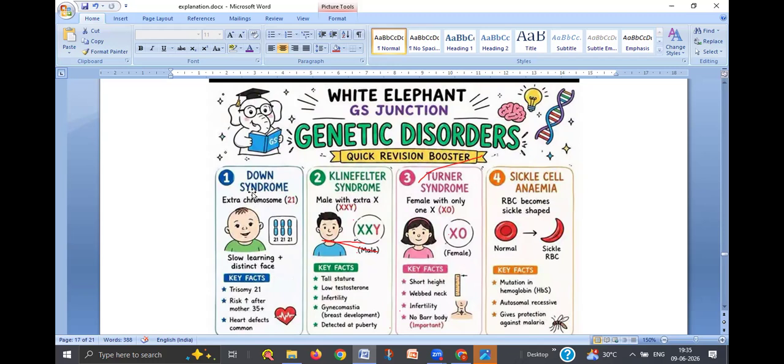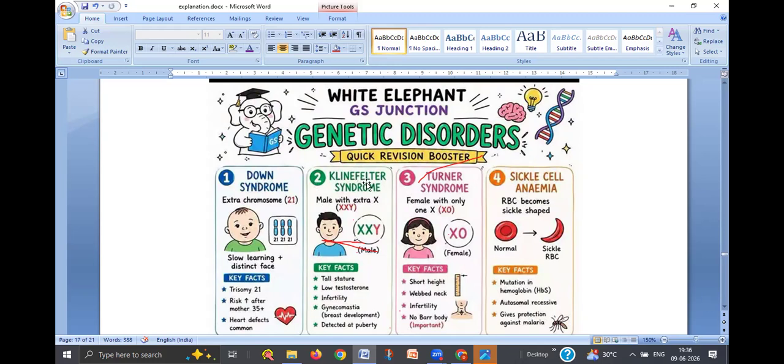It is not a sex linked disease. The chromosomes are called autosomes or allosomes. Autosomes means they are not sex linked. X and Y chromosomes are called allosomes. They are sex chromosomes. The remaining are called autosomes. So it is not sex linked. So Down syndrome can be seen in both males and females.